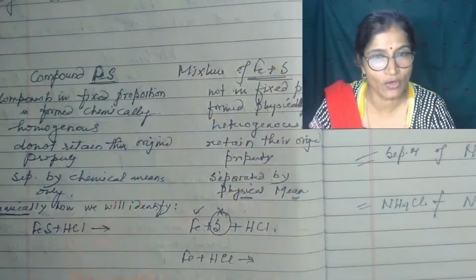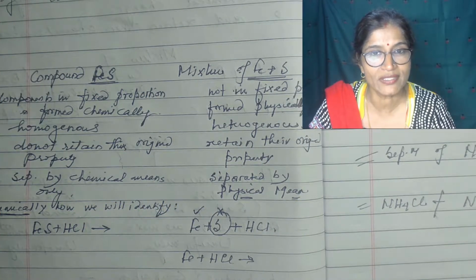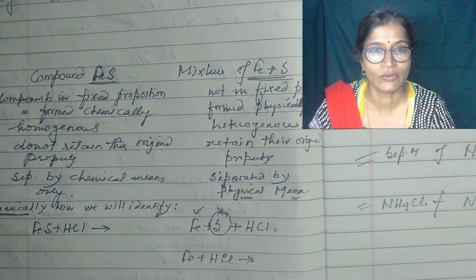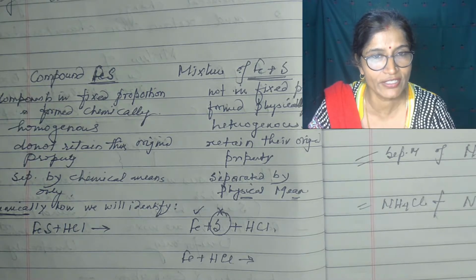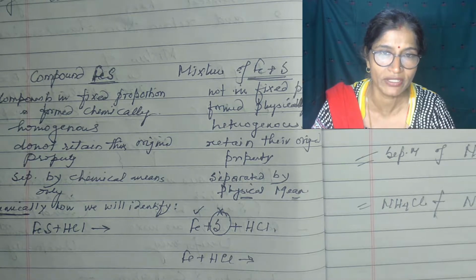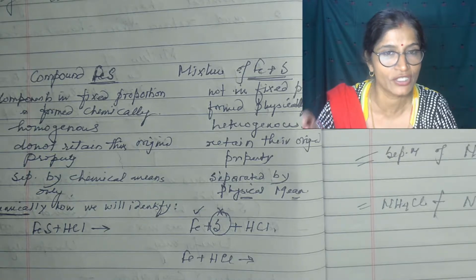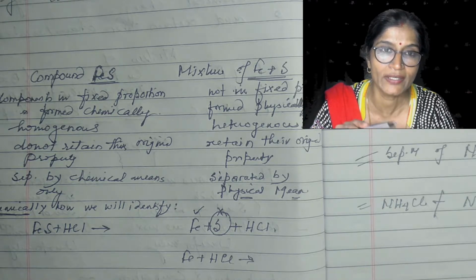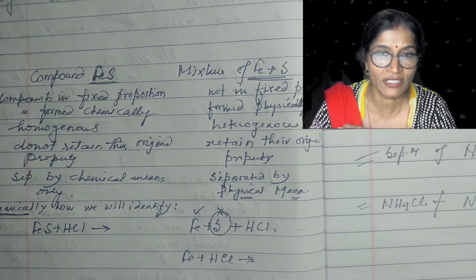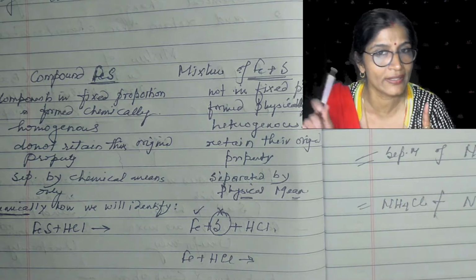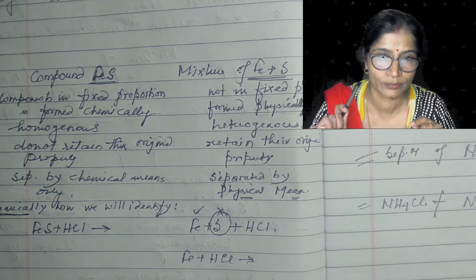A mixture is formed when the components are mixed mechanically or physically. So a mixture of iron and sulfur is formed when iron and sulfur are mixed together just by your hand. If you mix them, then what will happen? A mixture of iron and sulfur is formed. But when this mixture of iron and sulfur is mixed and heated, then what will happen? It will form iron sulfide, which is a compound.